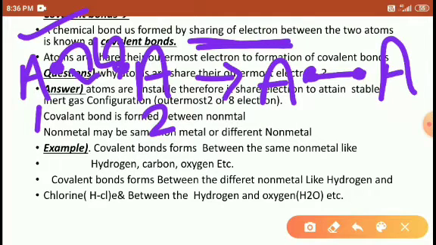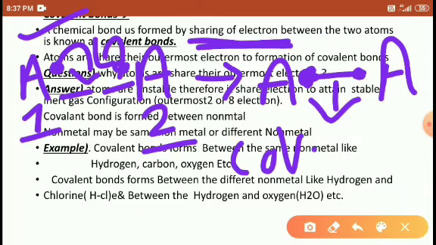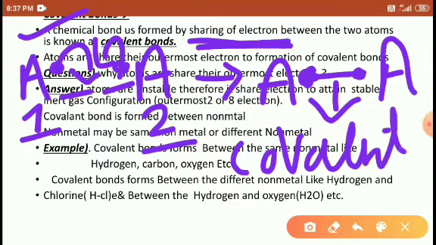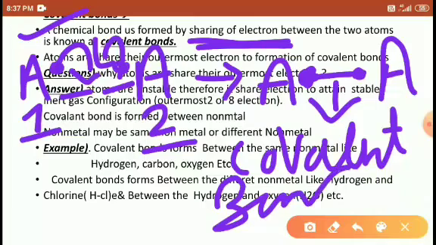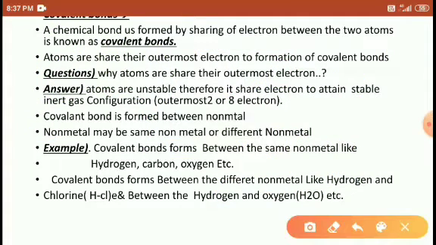Look at it, students. There is no bond at first. Here both are sharing. The first A atom shares electrons, and the second A atom also shares electrons. Both are sharing to form this bond. So this is what we call a covalent bond. Right, students? Understood, students? What is meant by covalent bond? Okay, we will discuss further.